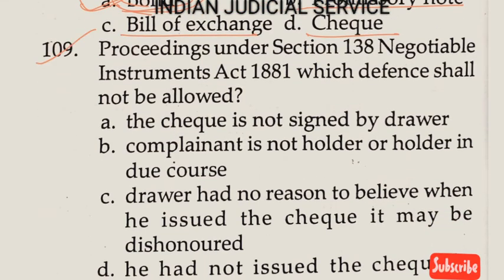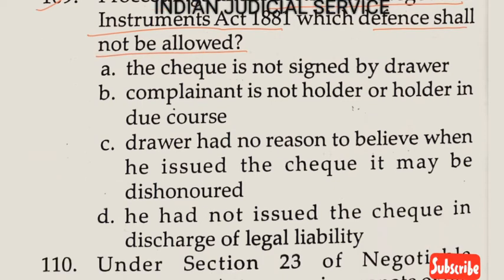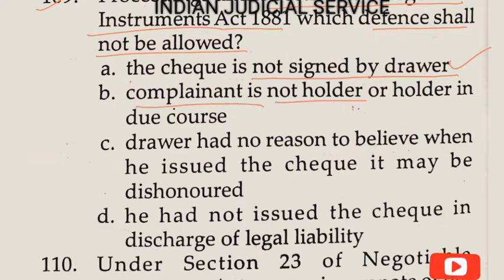Now question number 109. The proceeding under section 138 Negotiable Instrument Act 1881, which defense shall not be allowed. So option A here, the check is not signed by drawer, yes, this defense is allowed. Option B, the complainant is not holder or holder in due course, yes, this defense is also allowed.